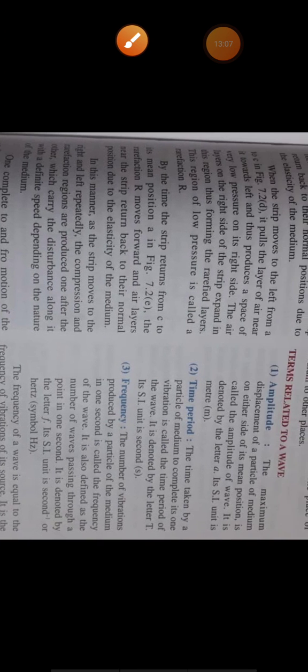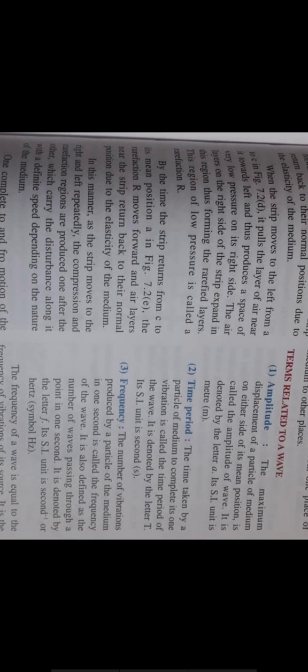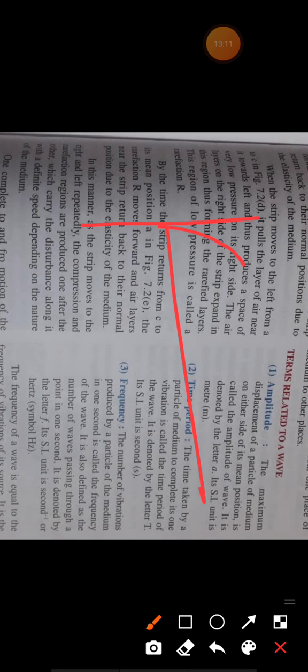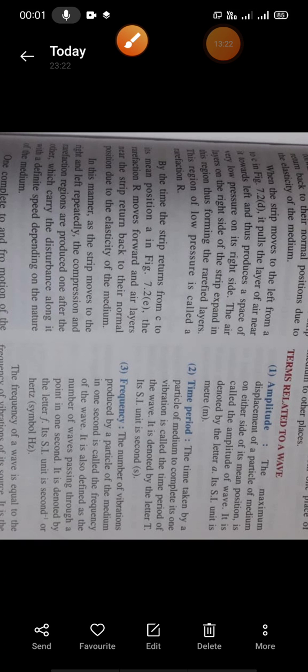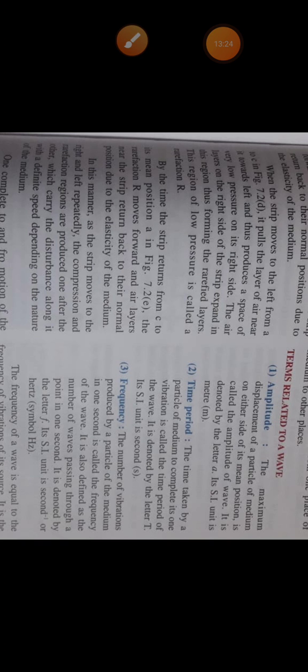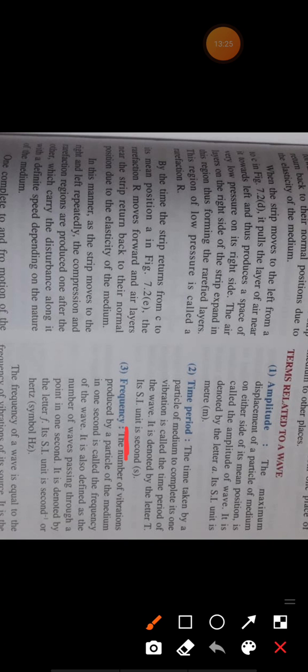Now the unit of amplitude. Amplitude is the maximum displacement from the mean position, so it is actually a displacement, and the unit of displacement is the meter. Time period is the time taken by the particle, so its unit is the second, and the unit of frequency is hertz.